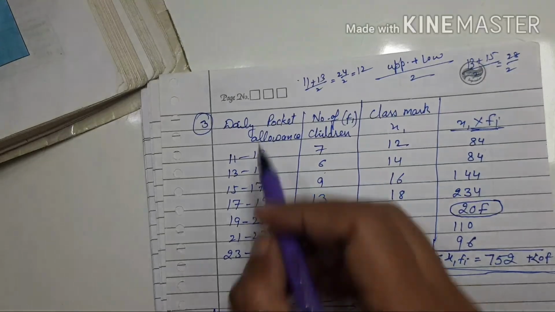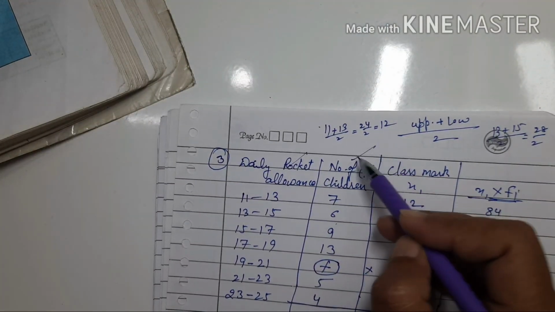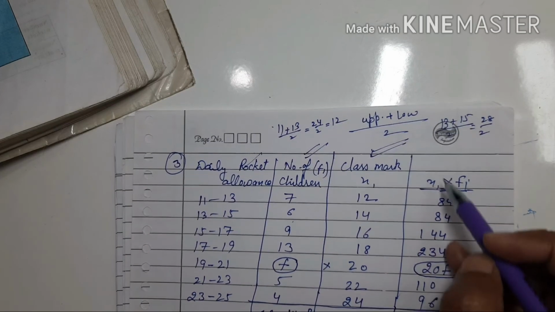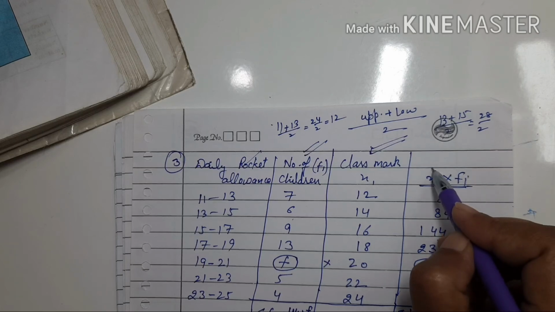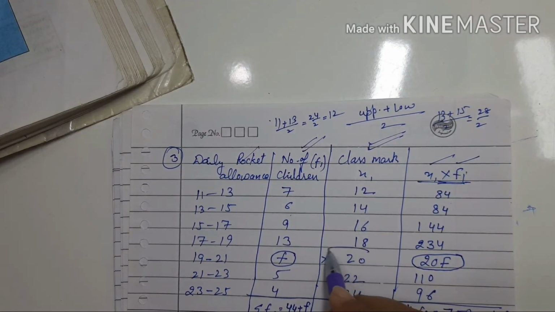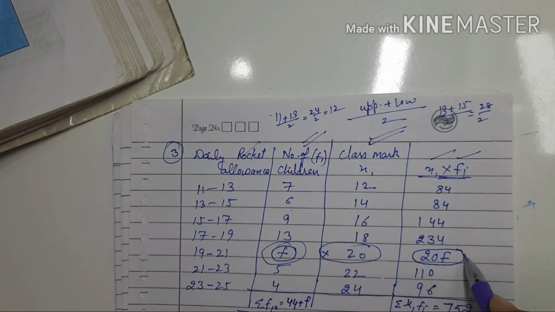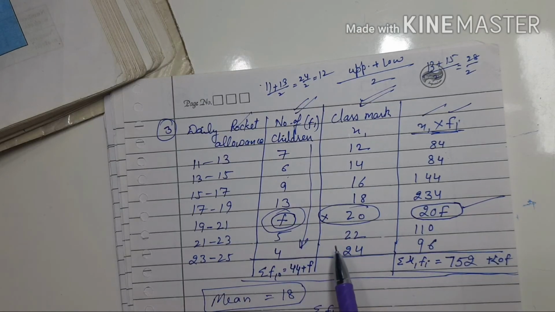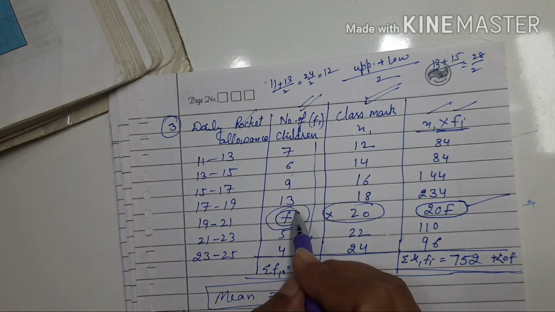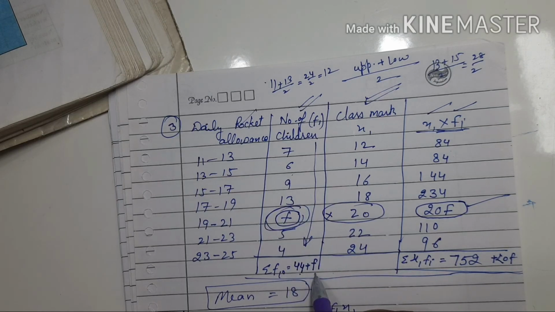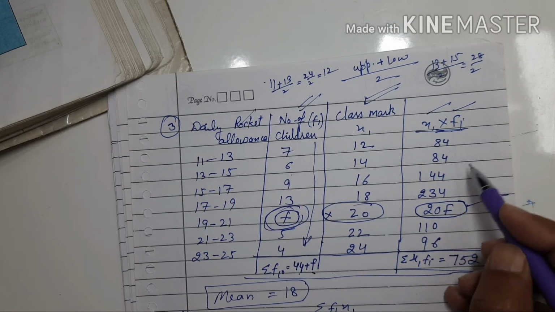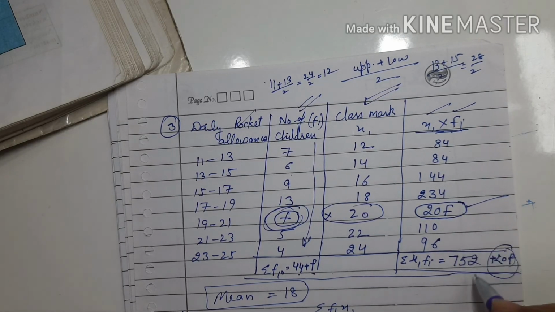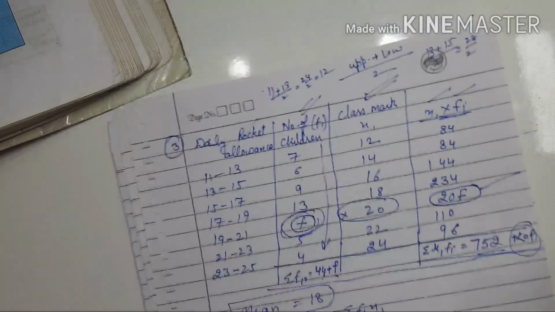Let us revise. Daily pocket allowance and number of children are given in the question. We find out the class mark as we discussed in the questions. After this, we find out xi multiply fi. When 20 is multiplied by f, it is 20f. After this, we find sigma fi, sum of frequencies column, that is 44 plus f, and the sum of xi and fi is 20f को हम सेपरेट रखेंगे और बाकी का हम सम करेंगे तो ये क्या आएगा 752 प्लस 20f.